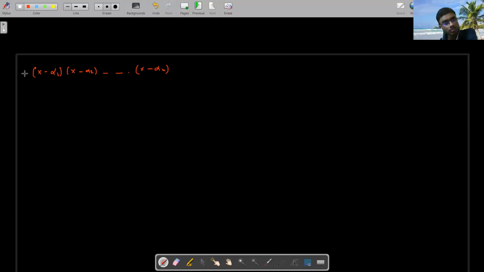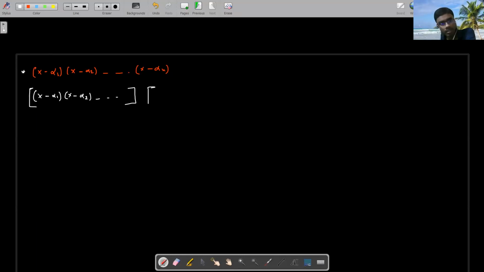Now what I am going to do is take out those conjugate pairs. The factors x minus alpha 1, x minus alpha 2, which are not conjugate pairs, I am putting on one side.